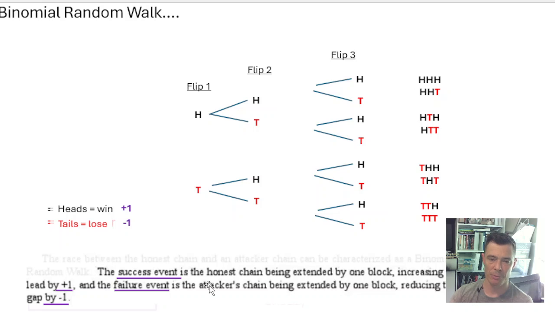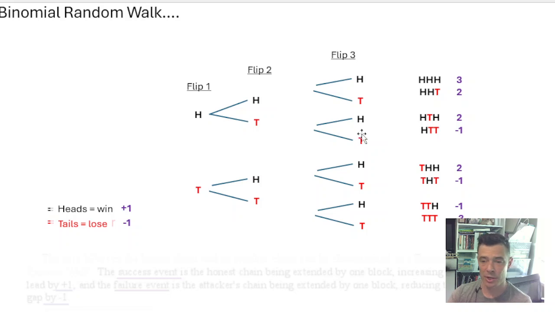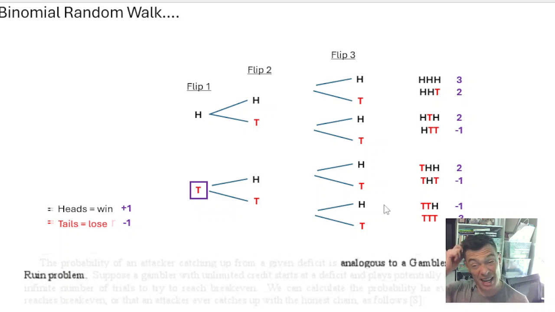In this scenario, the binomial random walk, we quantify successes and failures as a plus and a negative. So in our small example, we can calculate, if heads is winning and tails is losing, what's the total, for the win or for the loss? This ties in to the next paragraph brought up in the white paper, the gambler's ruin problem. The gambler starts out here at a loss. Flip 1 has already happened, and this person gambling has lost flip 1. So he's down by 1.